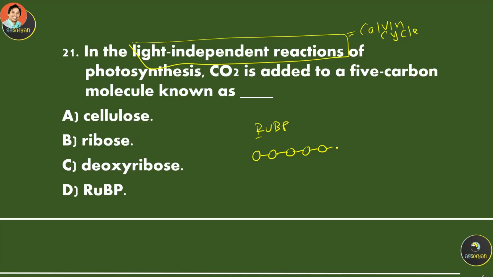And then on each end it has a phosphate. Therefore, it's called ribulose biphosphate. There are two phosphates, and this molecule is called ribulose biphosphate, RuBP.